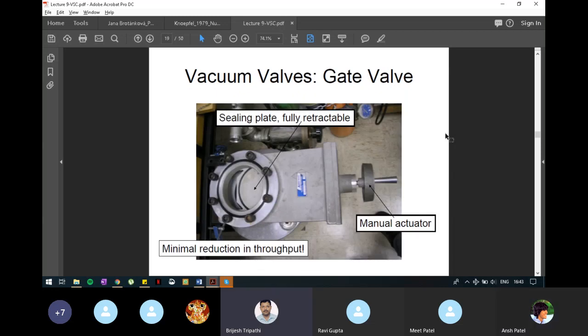Yes, in this one you can see there are two pieces. It is one example of a gate valve. You can see there is an inner piece, which is marked by an arrow, the one on the left. Yes, that is the inner piece. And there is an outer piece which has many nuts on top of it. On both these pieces, you can see there is a black colored curve. Yes, that is the O-ring.